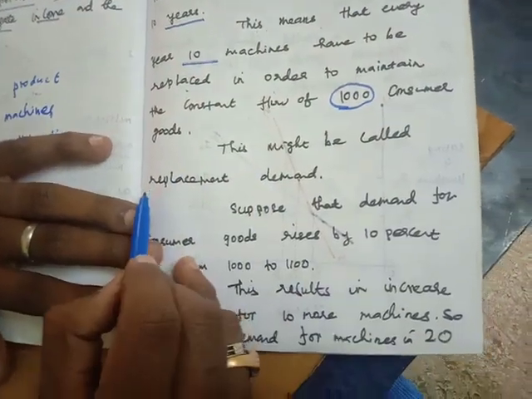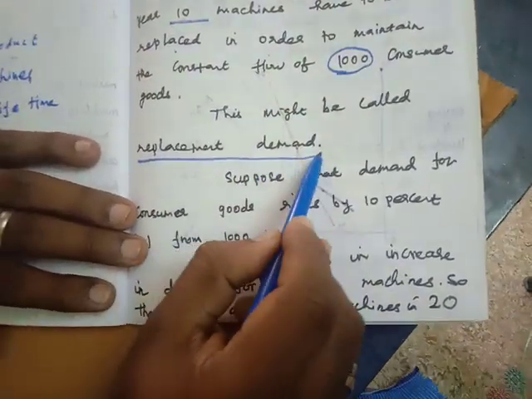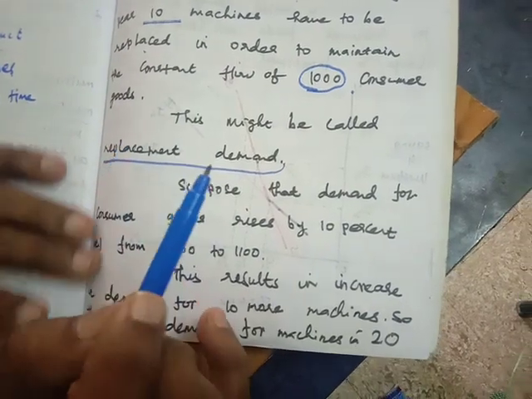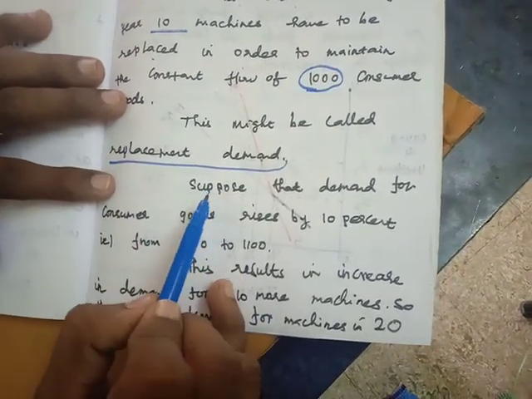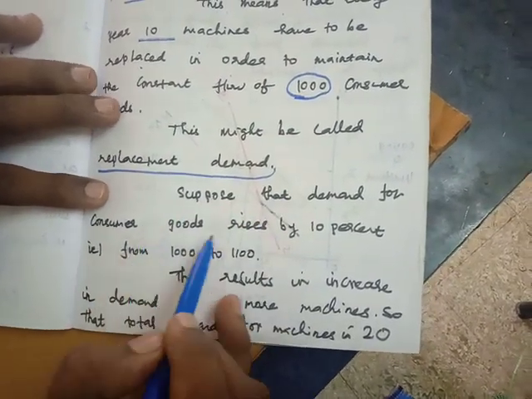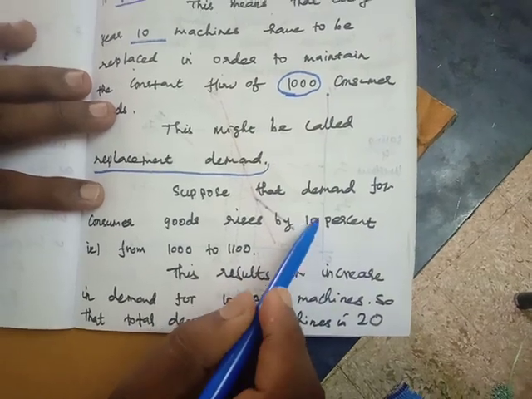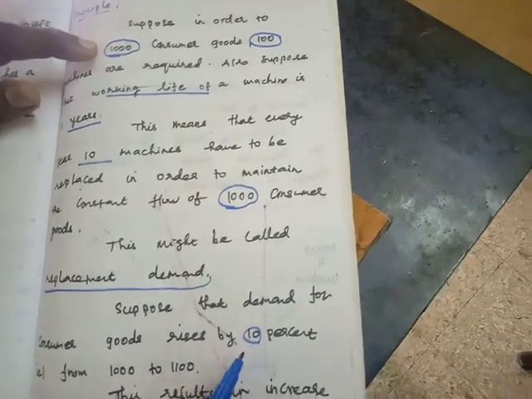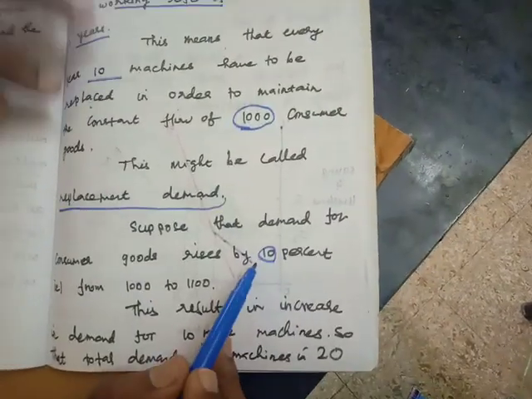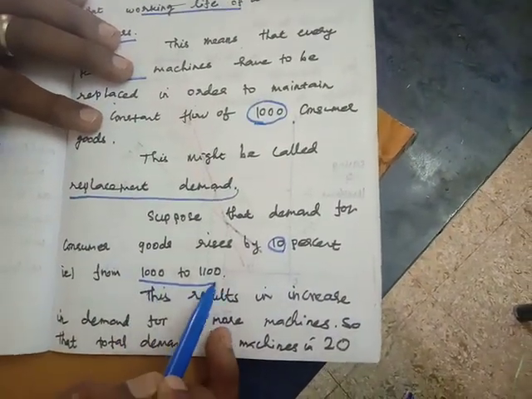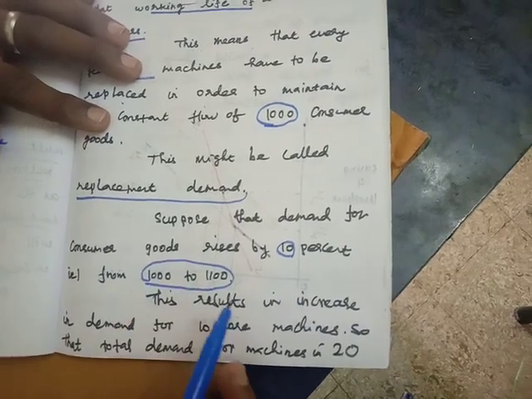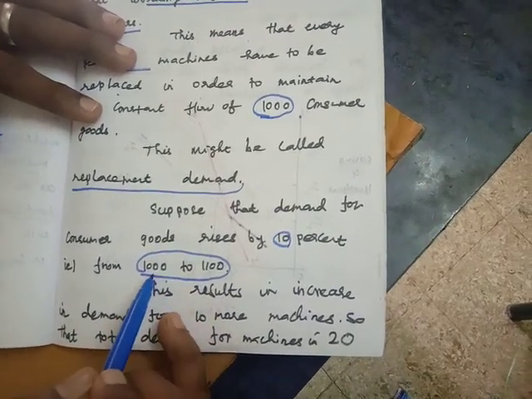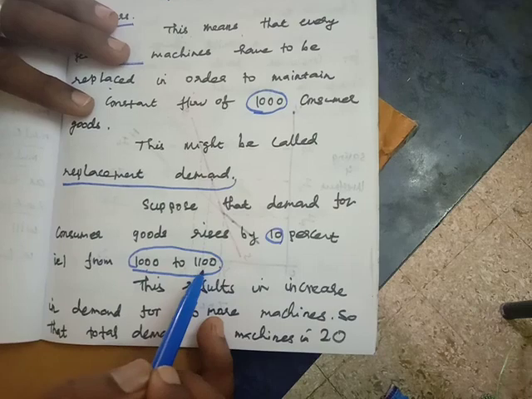This is called replacement demand. Now suppose the demand for consumer goods rises by 10%. So 1000 products increasing by 10% leads to production rising from 1000 to 1100. Our demand is increasing from 1000 to 1100.